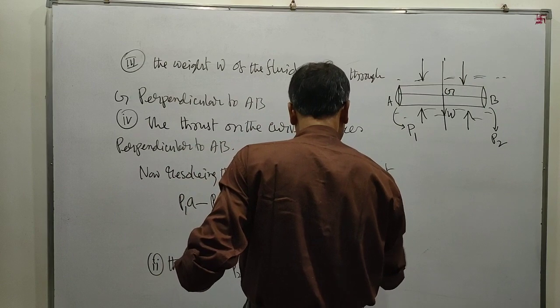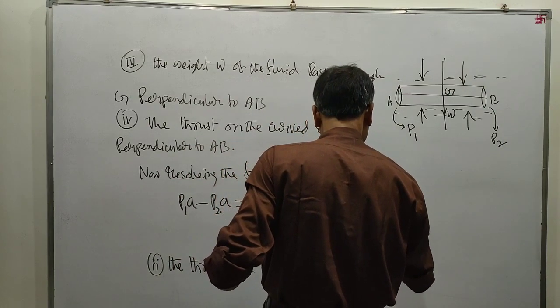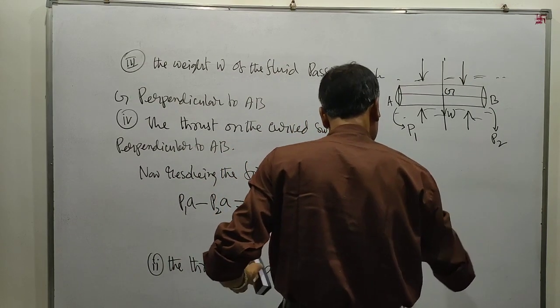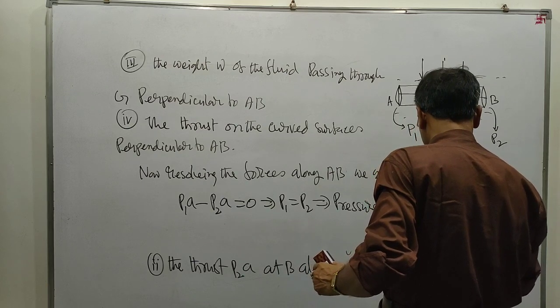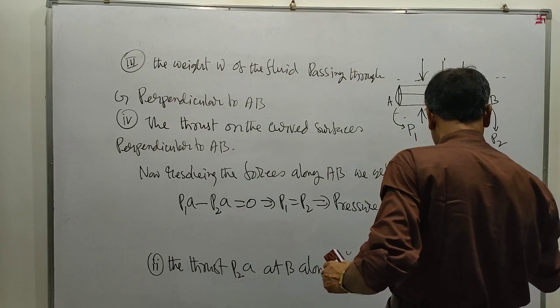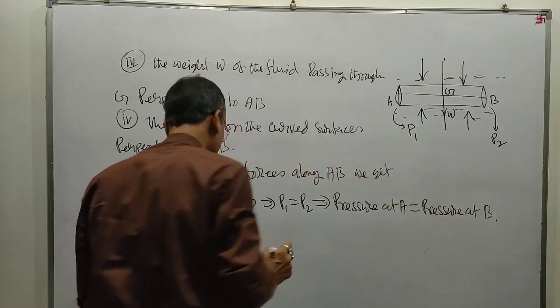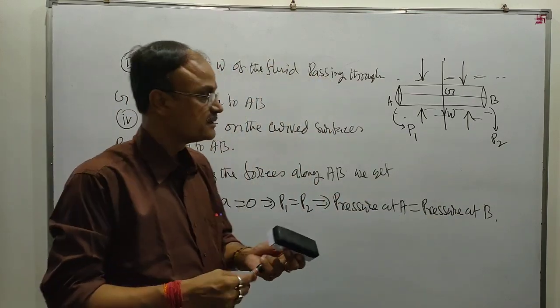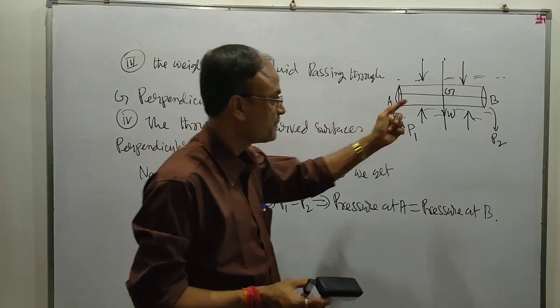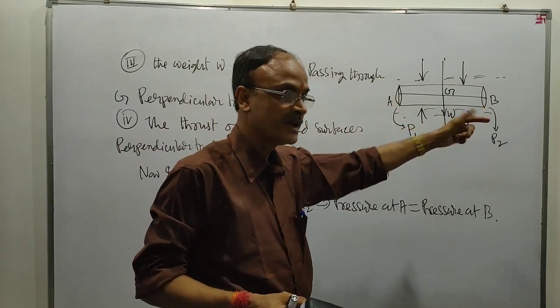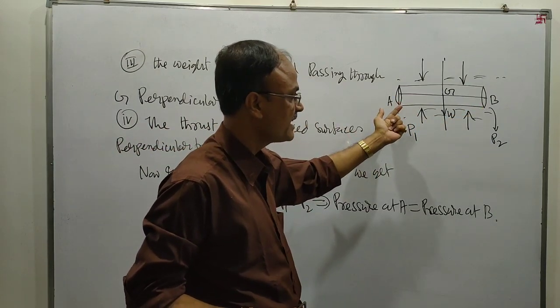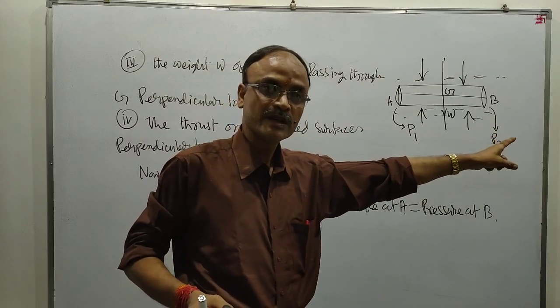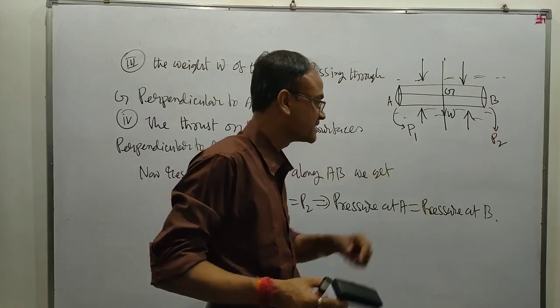This means pressure at A equals pressure at B. Thus you see the pressure at A equals the pressure at B. This means that the pressure at any 2 points in the same horizontal plane is the same.